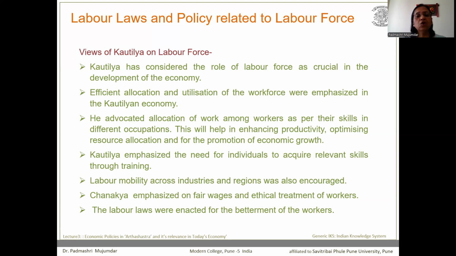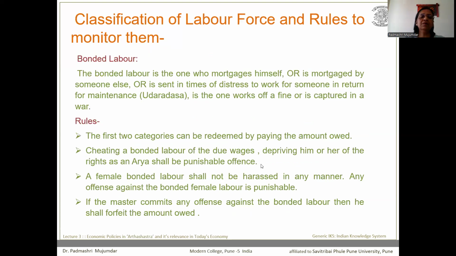Chanakya has emphasized fair wages and ethical treatment that should be given to the workers at the workplace. Various labor laws were enacted at that time on the recommendation of Chanakya for the betterment of the workers. Now let us focus our attention on those labor laws.